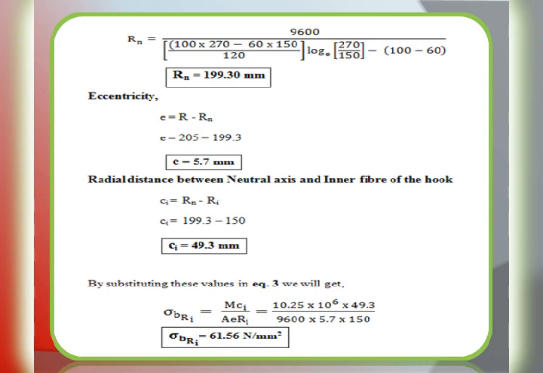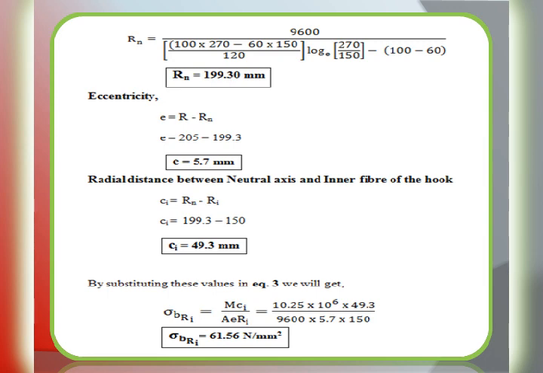By simplifying that, we are getting the radius at neutral axis Rn is equal to 199.30 mm. Now, we will go to the next unknown, that is eccentricity. Eccentricity can be evaluated by using the equation e is equal to R minus Rn, that is radius at centroidal axis minus radius at neutral axis. So, R is 205 minus Rn is 199.3, we are getting the eccentricity e is equal to 5.7 mm.